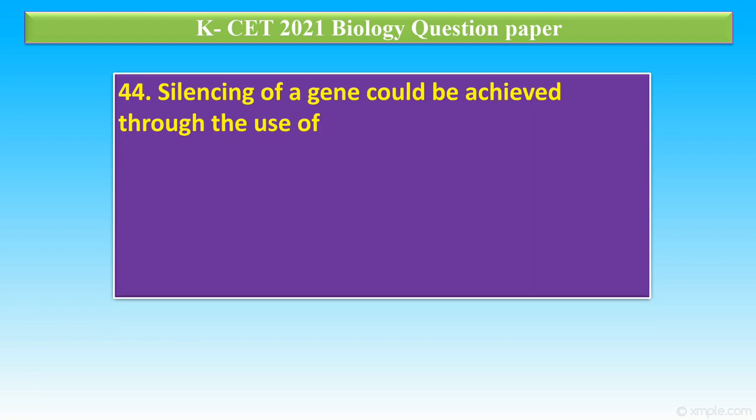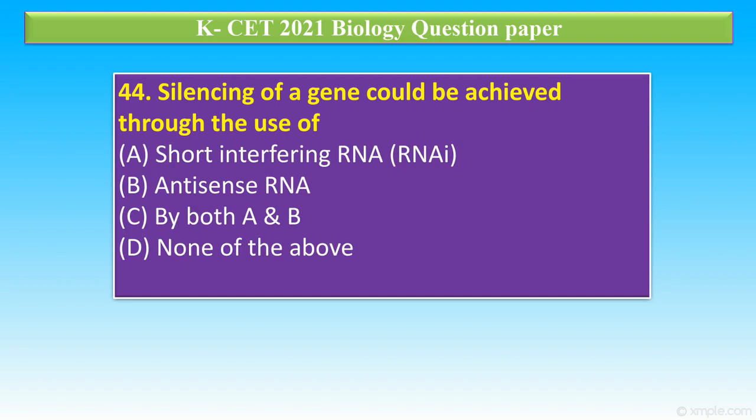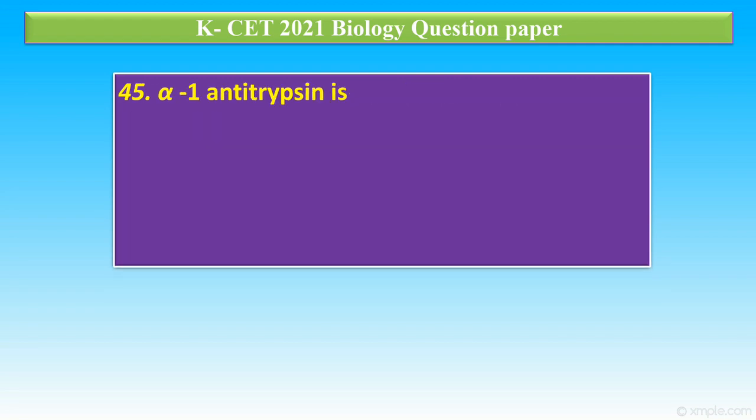Question number 44. Silencing of a gene could be achieved through the use of option A, short interfering RNA, RNAi, B, antisense RNA, option C, both A and B, option D, none of the above. The correct answer is option C, both A and B. Question number 45.